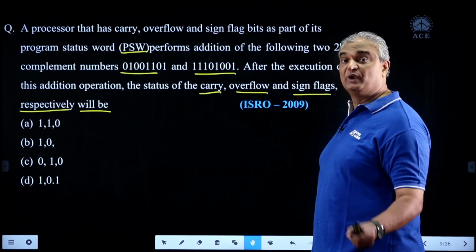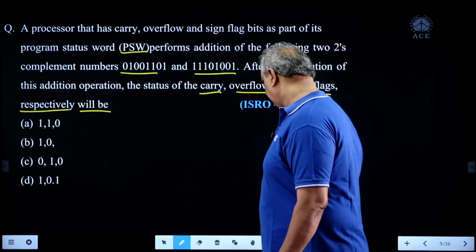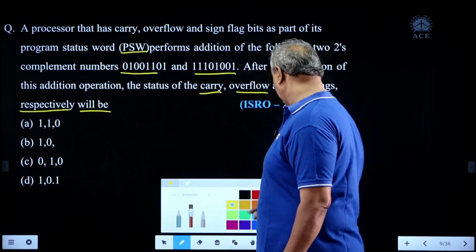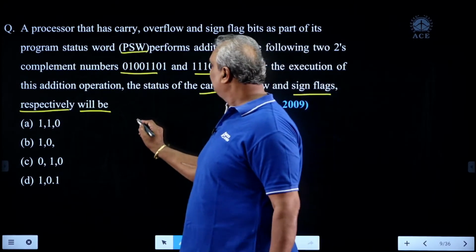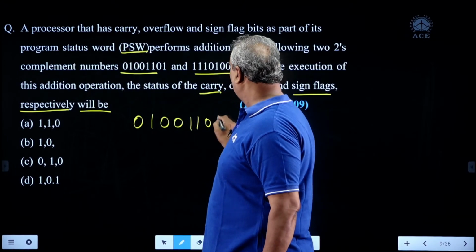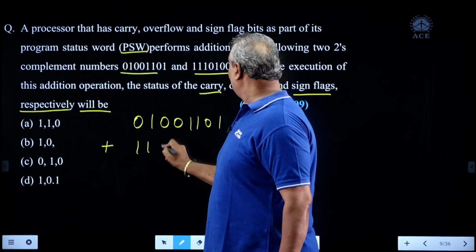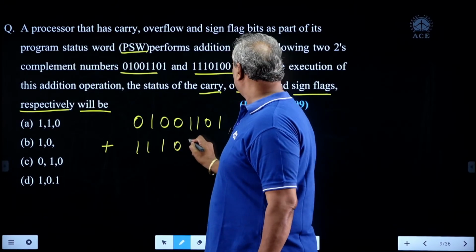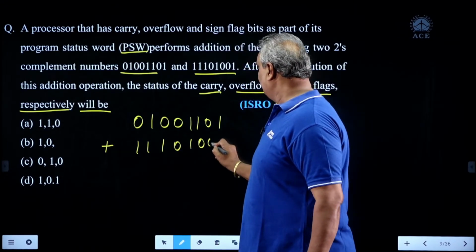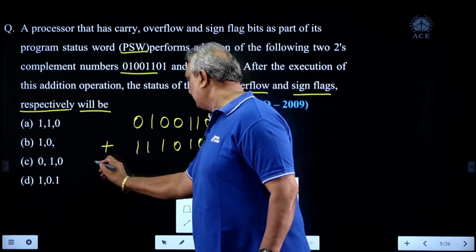He asked to add two numbers. Each number size is 8-bit. For this, look here. First number is 01001101 plus second number is 11101001. For this, perform addition.